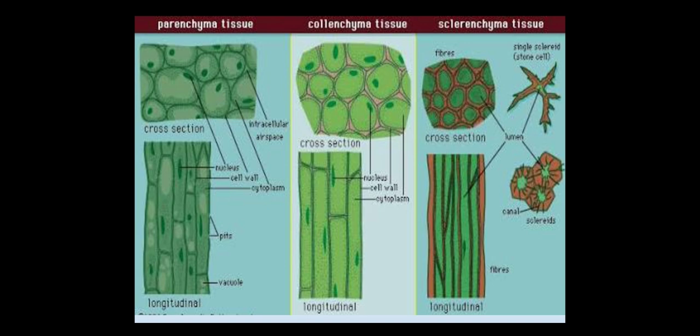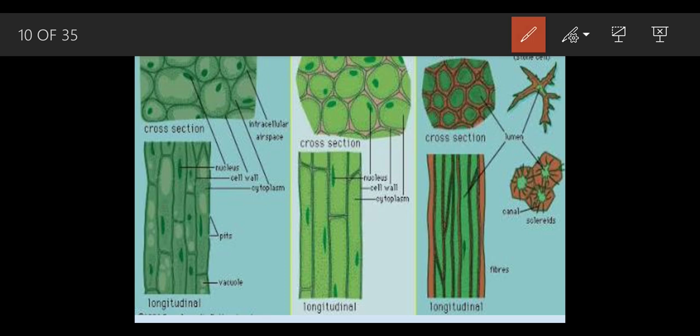And these are all cross sections. Cross section means they are cut in a horizontal position. Here they have a thin wall. Parenchyma has a thin wall. We can see here only a single layer has been formed, so the walls are thin.